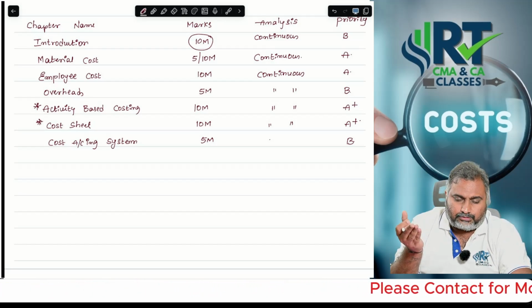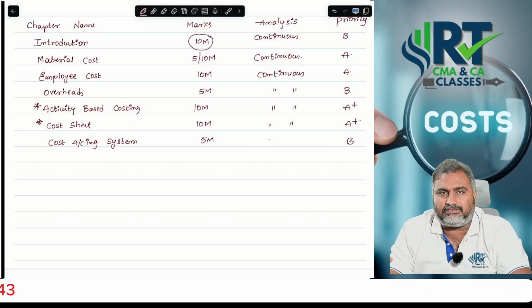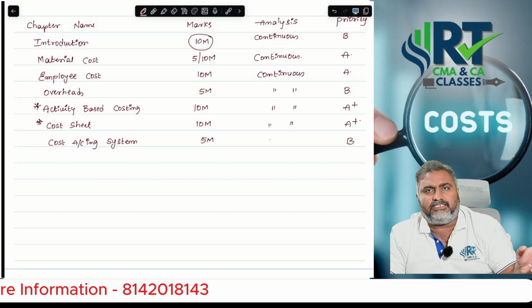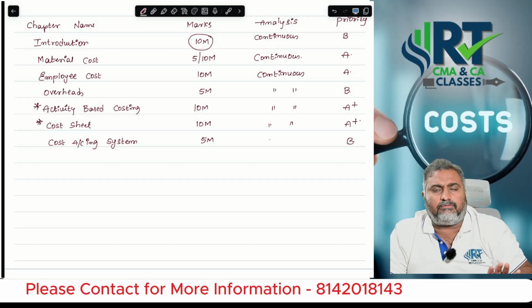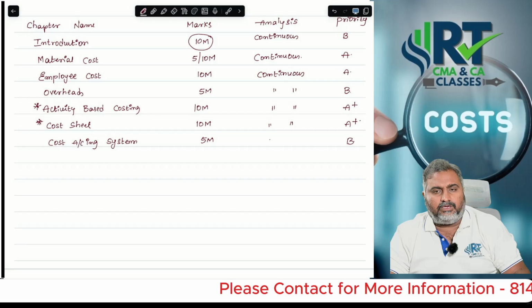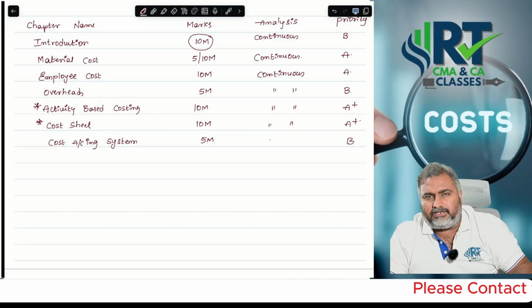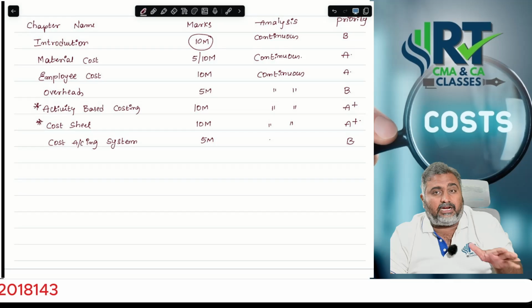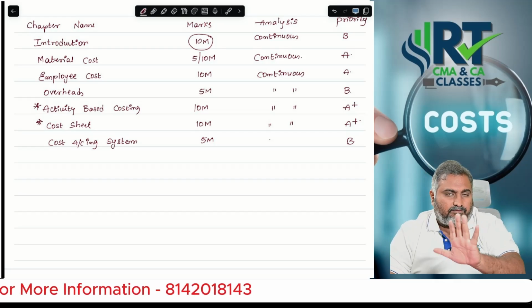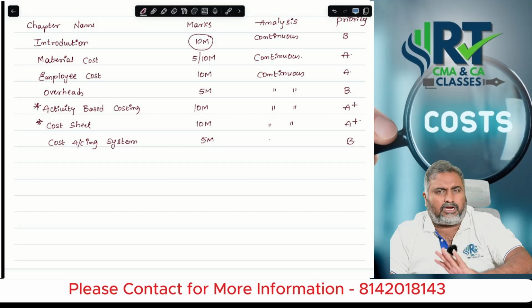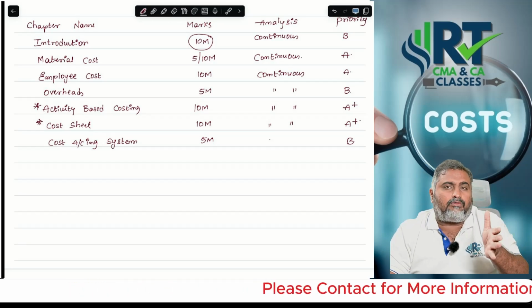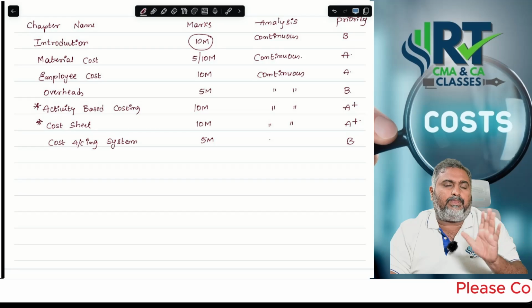If you are a CA student, definitely you know, sir, cost accounting system covers two things. One is the integrated accounting system. The second one is the non-integrated accounting system. We have very few questions based on the integrated accounting system, but journal entry wise, there is a chance of a 5 marks question. Journal entry means you can't expect more than 5 marks. If they want to cross 5 marks, they may concentrate elsewhere.